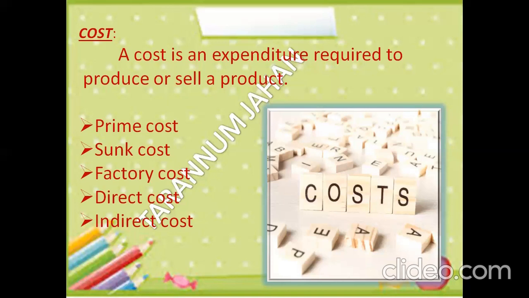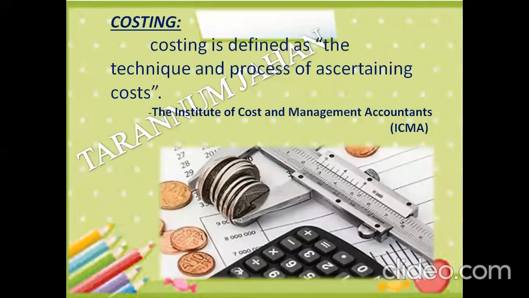Today we are going to discuss the cost accounting and controls topic, the introduction actually. First, when we are talking about cost accounting, we need to know what cost is.